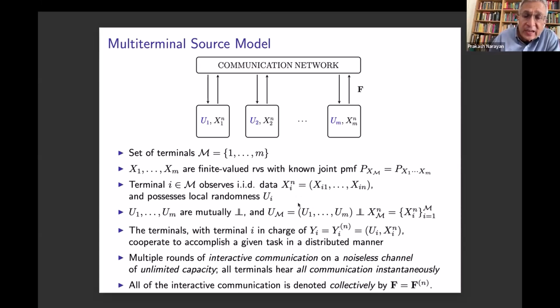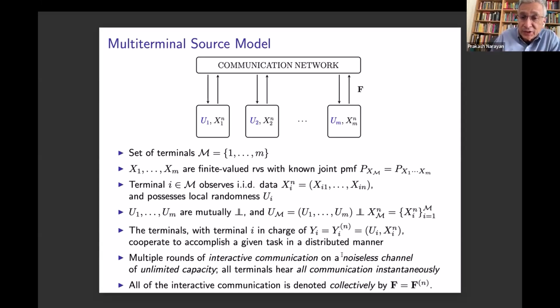To that end, they engage in multiple rounds of interactive communication among themselves. Interactive communication means, in effect, that time is slotted and terminals transmit in sequence. The communication from any terminal i is going to depend on its own resource Yi and on all the previous communication.